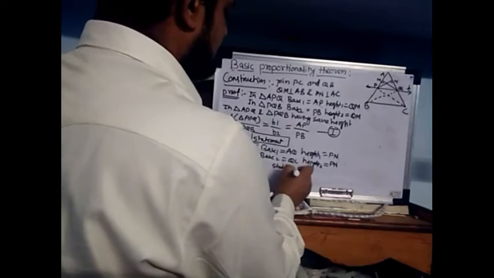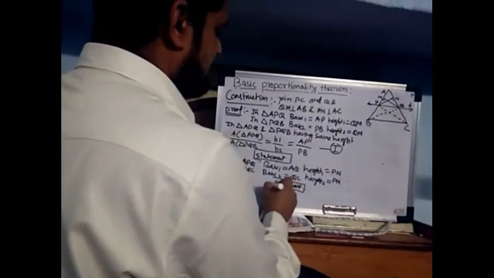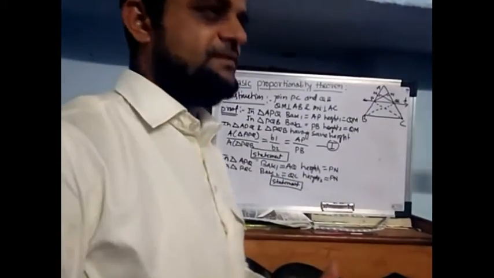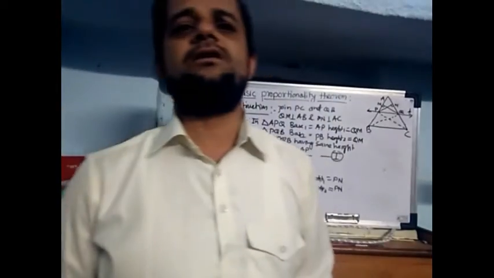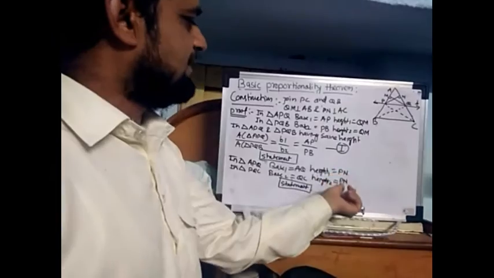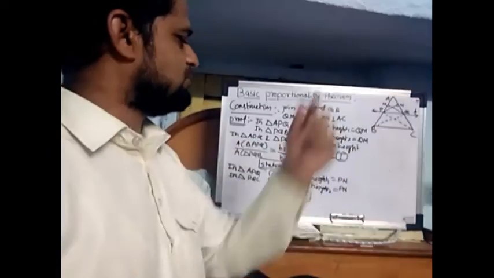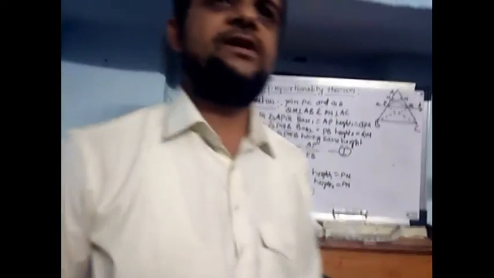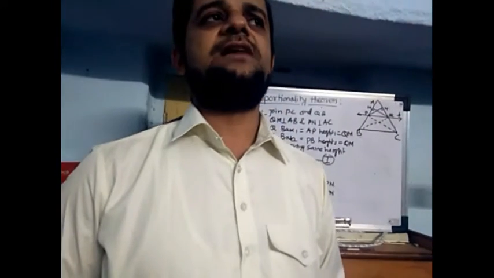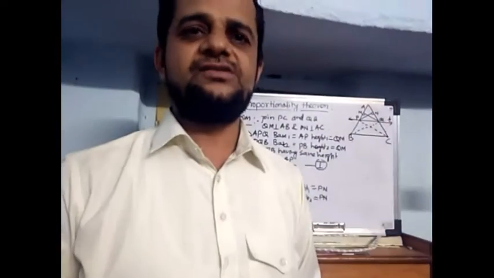This statement will be considered here: the ratio of areas of two triangles having the same height is equal to the ratio of their corresponding bases.